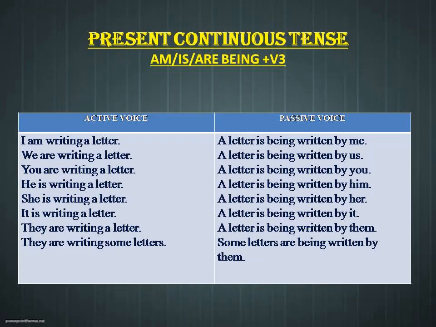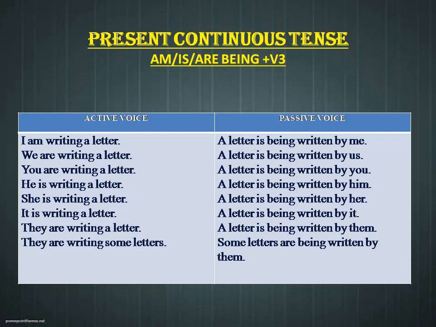So now in present continuous tense, I am writing a letter. Here I is the subject, I am writing is the verb, a letter is the object. So previously we have checked out the rule. According to the rule, the object becomes subject and subject becomes object. Likewise, we have to change the verb form also.